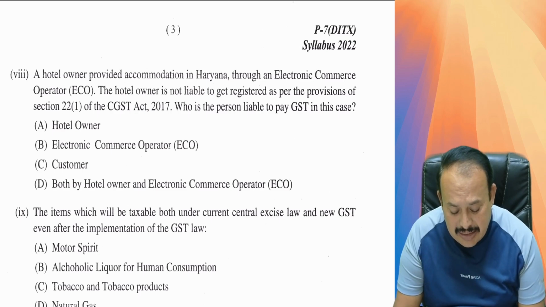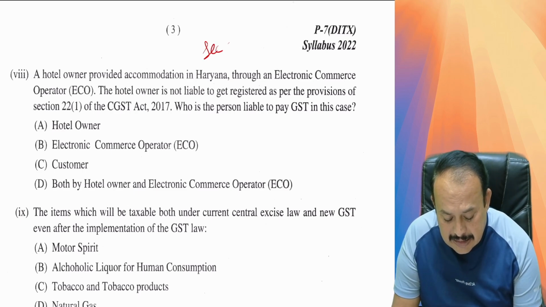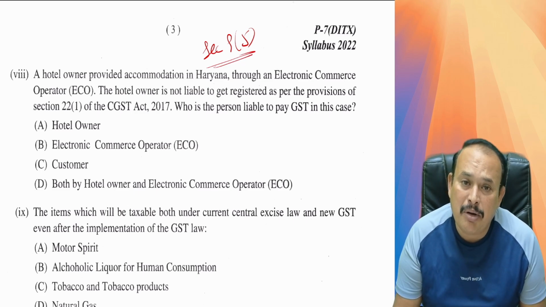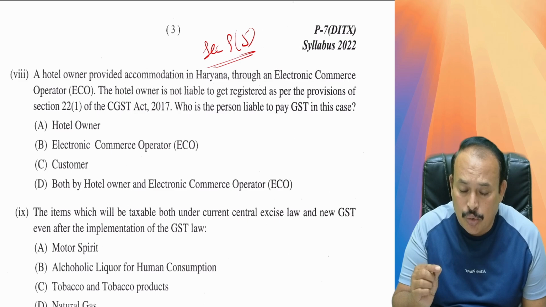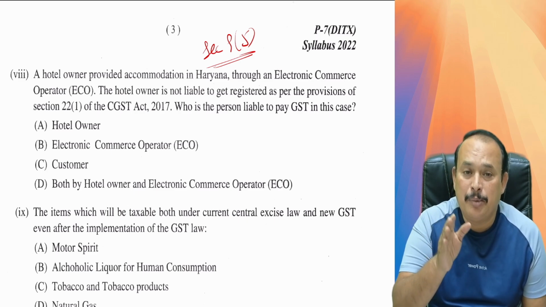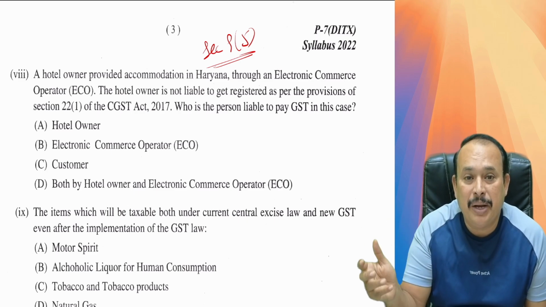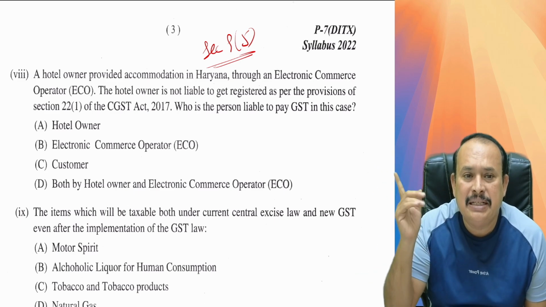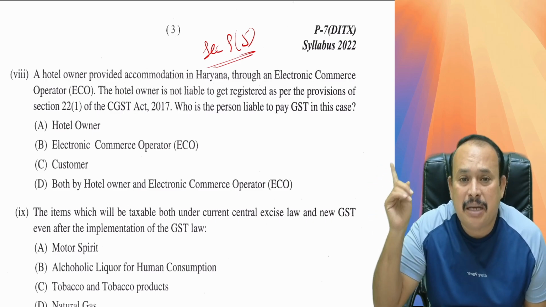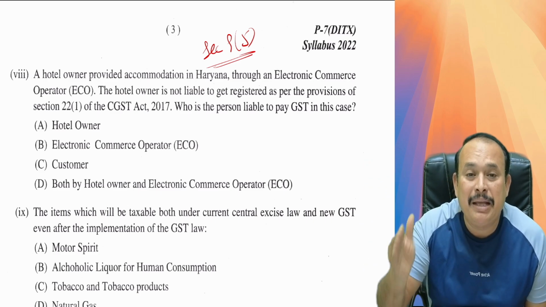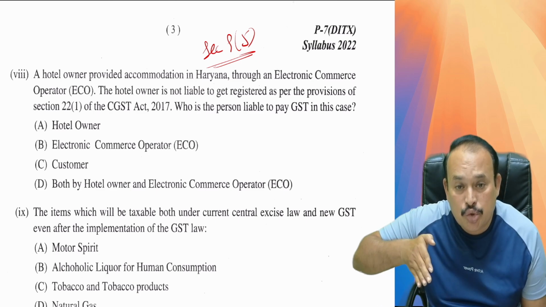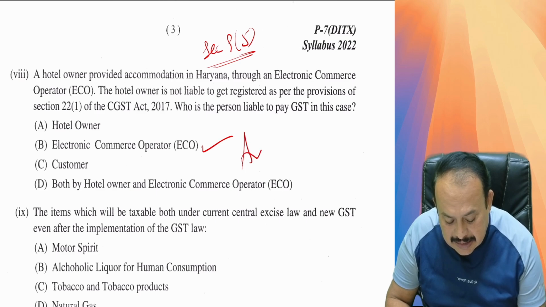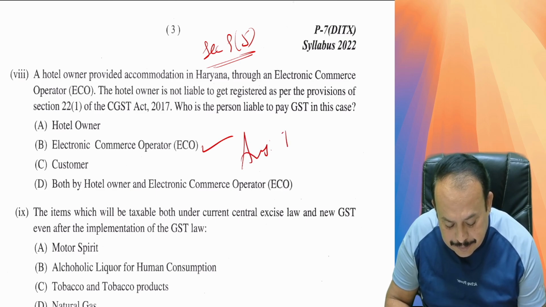It is covered under the reverse charge mechanism, Section 9, subsection 5 of the CGST Act, where a short-term accommodation supplier providing services through an e-commerce operator is liable to pay GST, provided the supplier is an unregistered person. In the given problem, it is very clearly stated that the supplier is an unregistered person supplying short-term accommodation services through an e-commerce operator. They are liable to pay GST with the e-commerce operator. The right answer here is answer B.